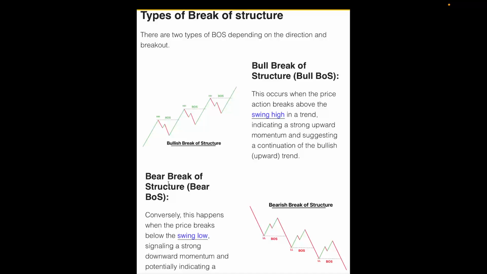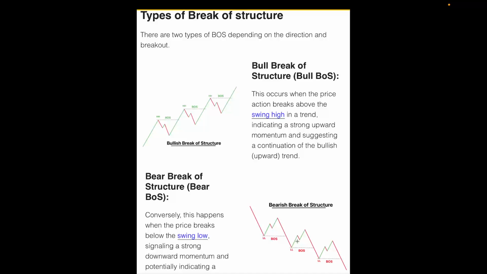So what of bearish break of structure? This one happens when price breaks below the swing low, or let's say the previous swing low, signaling a strong down momentum, and it's potentially indicating that we are in a downtrend. So let's look at this bearish break of structure. You see that the market came down, it went up, it came down. When it was coming down, it broke the previous low that we know before. Therefore, that one is telling us that there is a break of structure there. You understand? So it forms a new low.